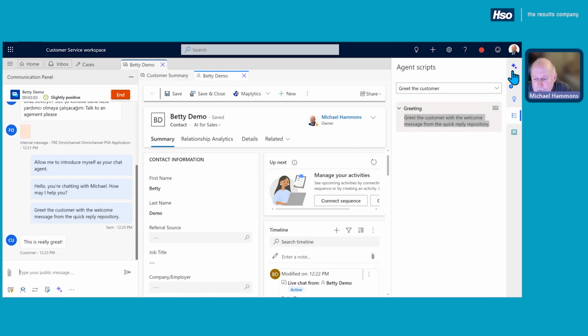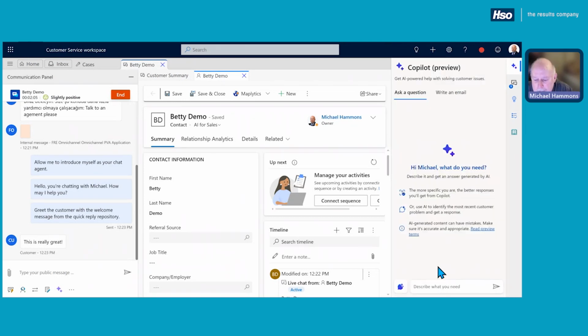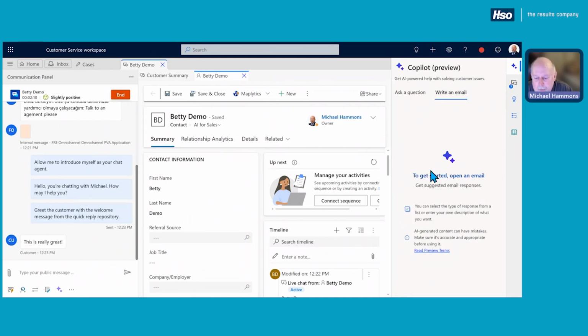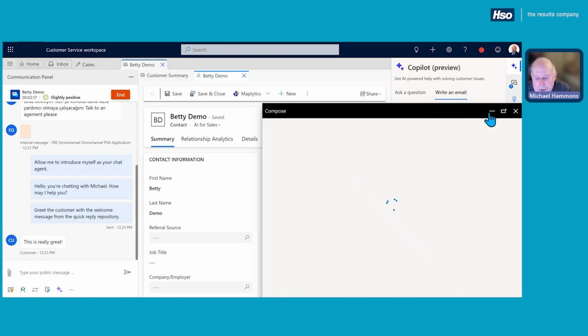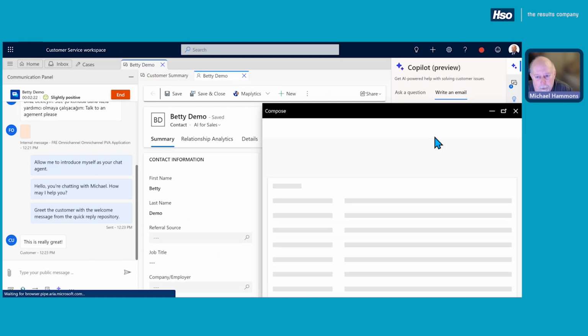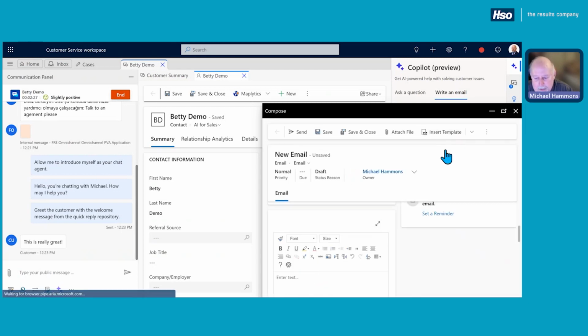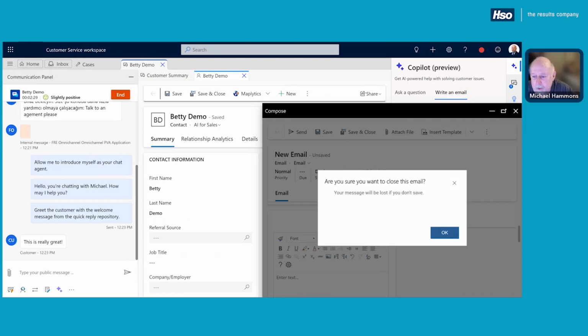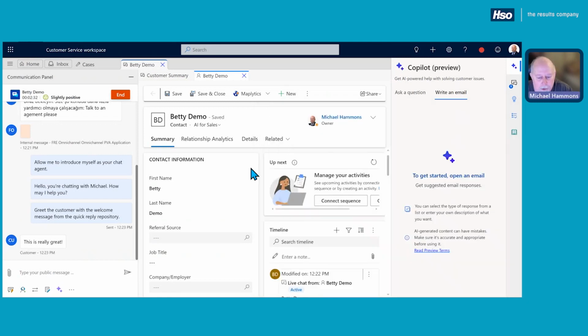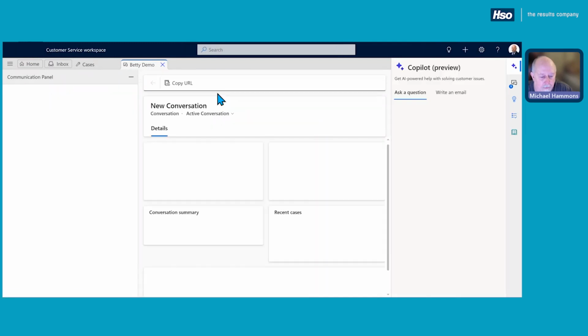Then from there, we can also use our Copilot to help answer additional questions, or maybe we want to write an email in reply. And so to do that, we just simply come into here, open up a new email, and then we can write a reply using our Copilot capabilities to help directly write the content of that email. Right? Then from there, it'll pre-populate and we can send that off. So once we've hopefully determined that we've closed out the case, we can go ahead, save and close this case.